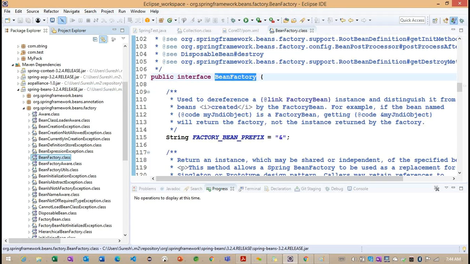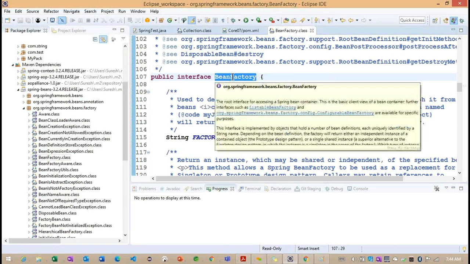Now we are discussing this particular BeanFactory. Basically, BeanFactory is our core container. With the help of this BeanFactory, we are going to create our Spring container. With the help of this container, we are going to load the objects. So to get a container object, what do we need to do? We need to work on the BeanFactory. Getting the point. Basically, BeanFactory is an interface here.